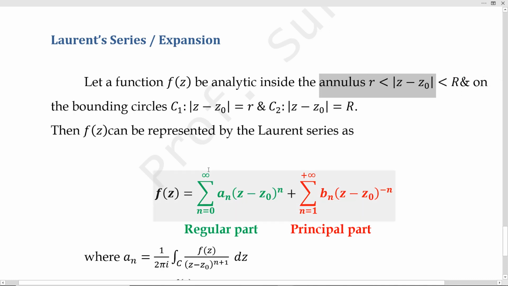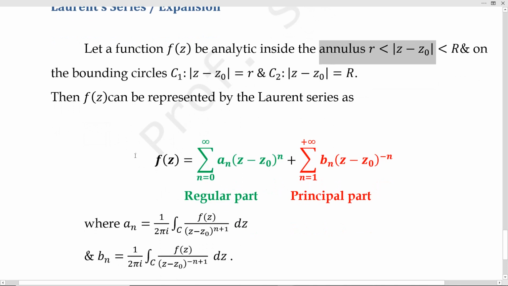Then f of z can be represented by the Laurent series: f of z equal to summation a n into z minus z naught power n. This is the positive part, or non-negative terms. And then n equal to 1 to infinity b n into z minus z naught power minus n. This contains the negative part. I put it in green, so green zone, no problem. This is called the regular part because the function is analytic in the regular part. Because it has only positive powers, so no problem. That's why I am putting green color.